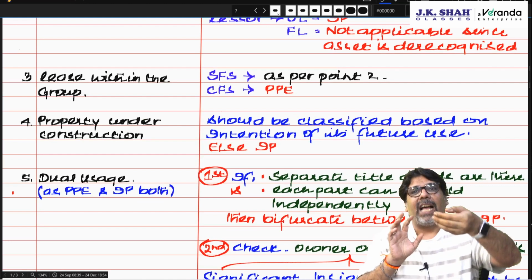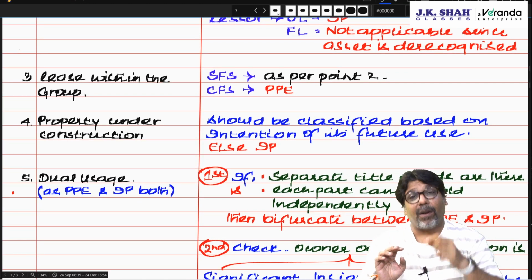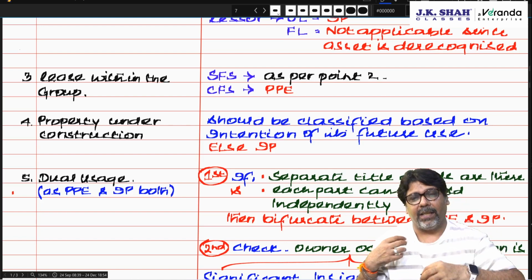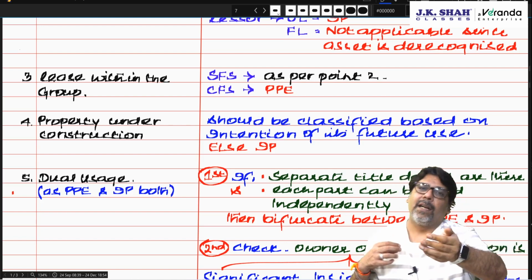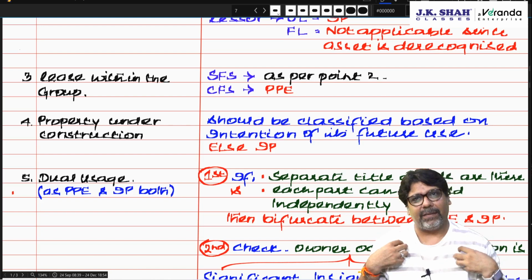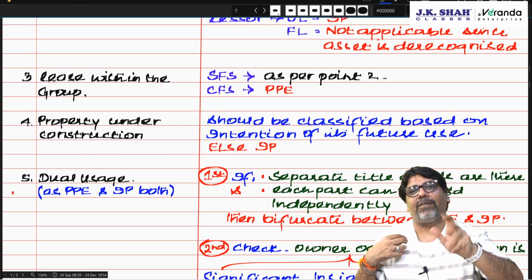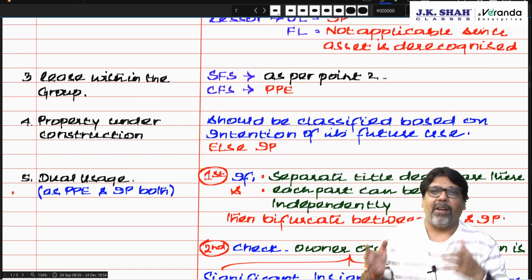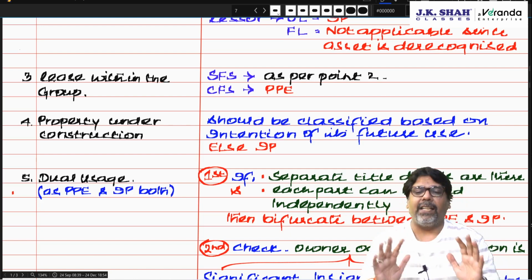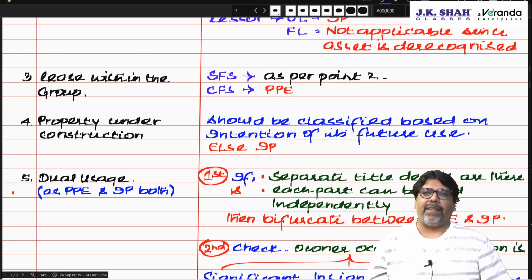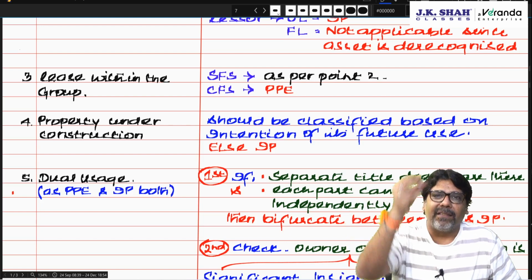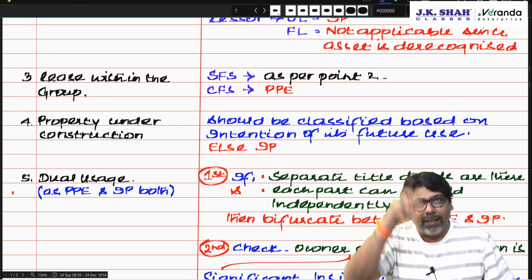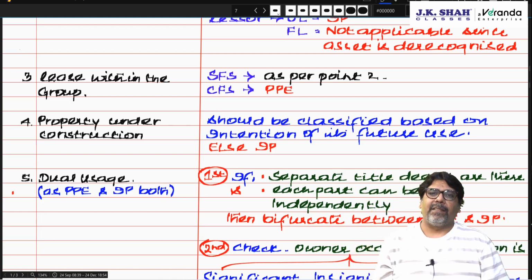That means, suppose I have taken a property from a company which is within my group. Suppose I am the parent, I have taken the property from a subsidiary. The subsidiary is the lessor, I am the lessee. The subsidiary will classify it as operating lease or finance lease, depends. I will classify it as PP or investment property, depends. But in the consolidated financial statement, it will always be classified as PP. Why? Because the property is within the group and you are doing business over there.